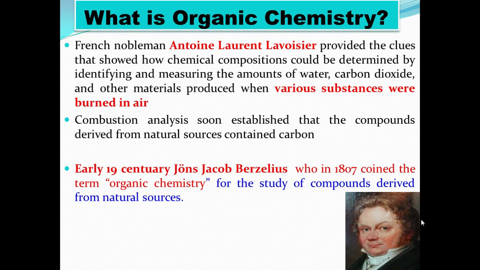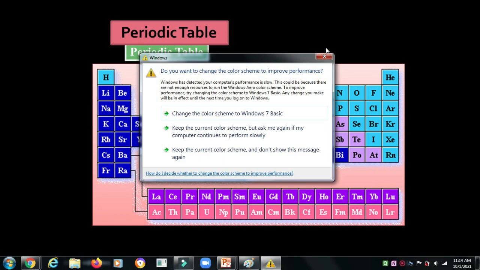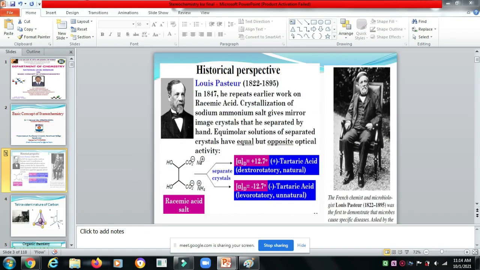So this is organic chemistry, right? You see, this is the total periodic table. The elements are divided into s block, p block, d block and f block. Here hydrogen, carbon, nitrogen, oxygen, sulfur play a role in organic chemistry. The others are metals or non-metals, some radioactive elements. But in organic chemistry the most predominant elements are carbon, hydrogen, nitrogen, oxygen and sulfur, right? So this is the fundamental nature of our compounds, right?